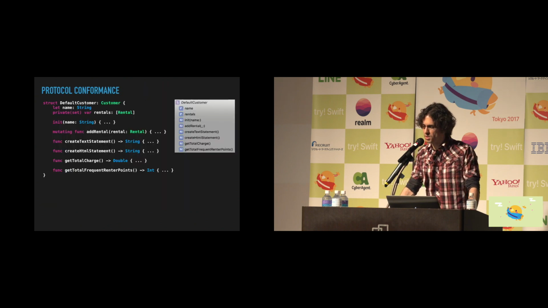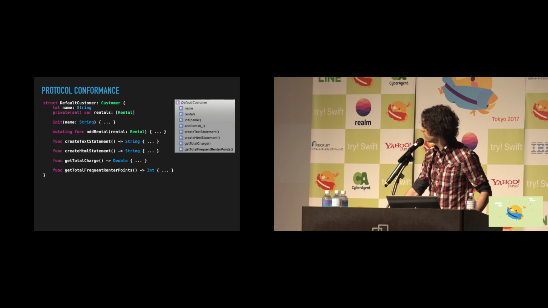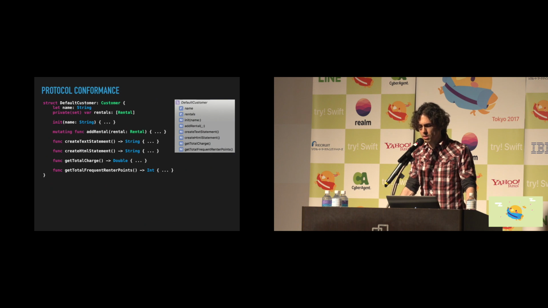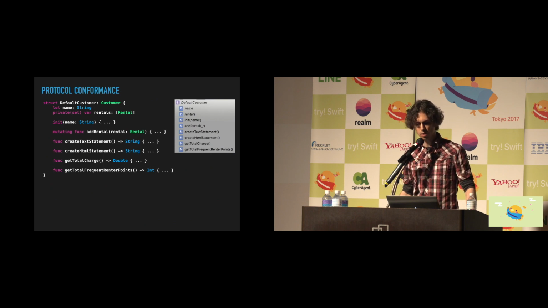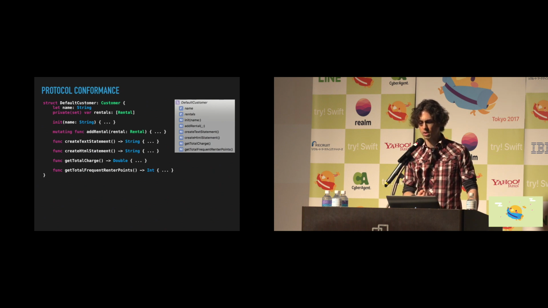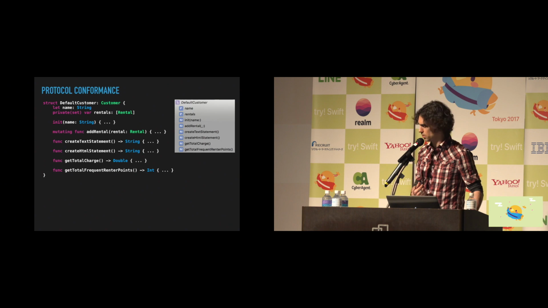Now, protocol conformance is another area that I feel is important to touch upon because this can be confusing for the reader if it's not written in a friendly way. Here we can see that the default customer object conforms to the customer protocol, but we don't actually know what components of this object belong to the customer protocol and which ones are simply a part of this object.